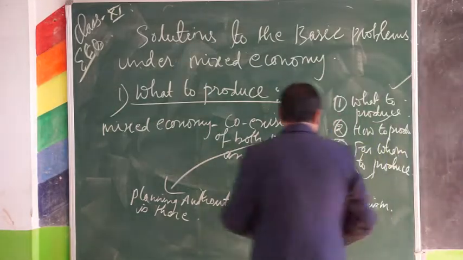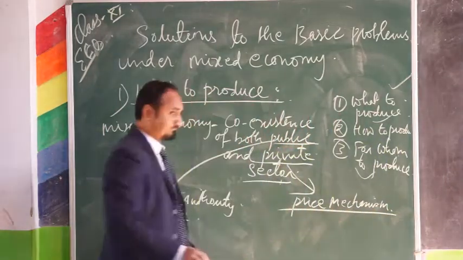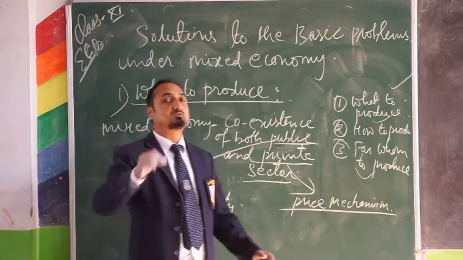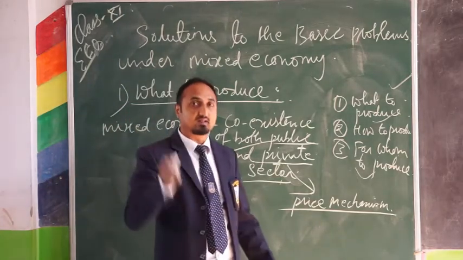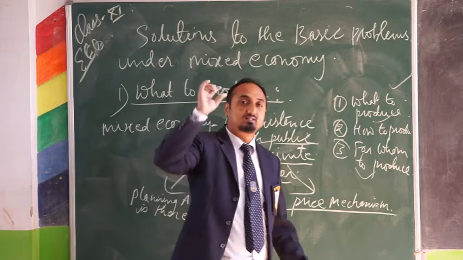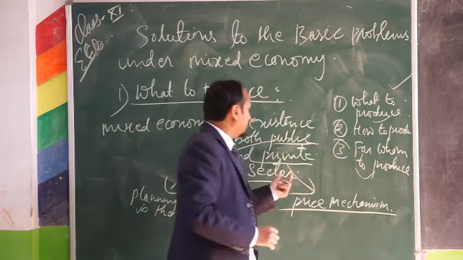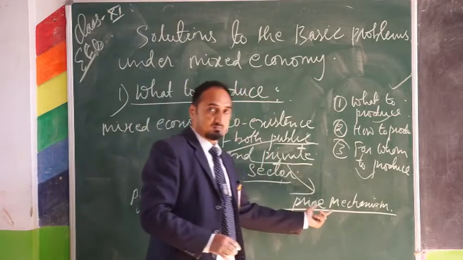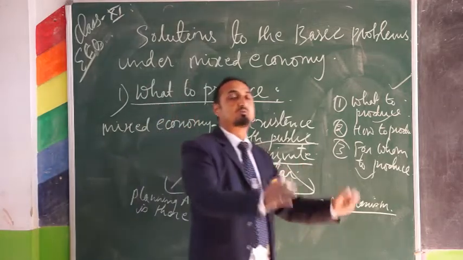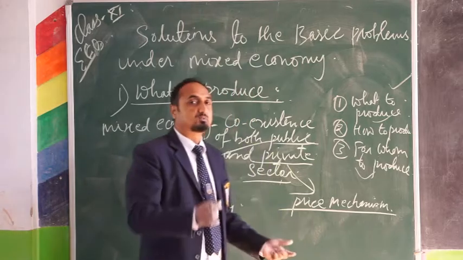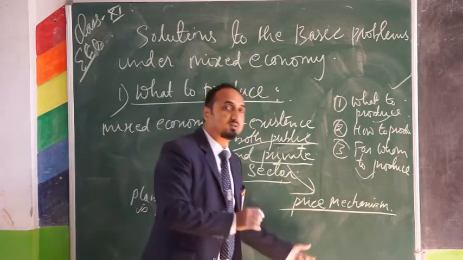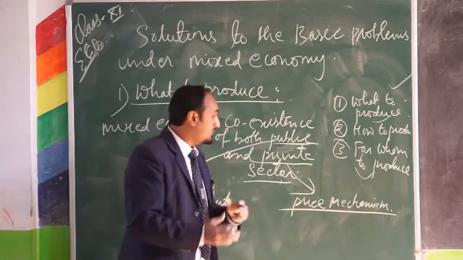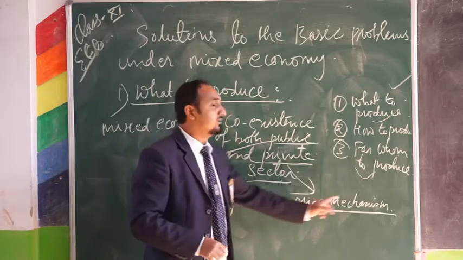So the private sector will produce goods and services which are highly demanded in the market and where their profit margin is high. In the mixed economy, in the private sector or capitalist economy, the problem is solved through the price mechanism.